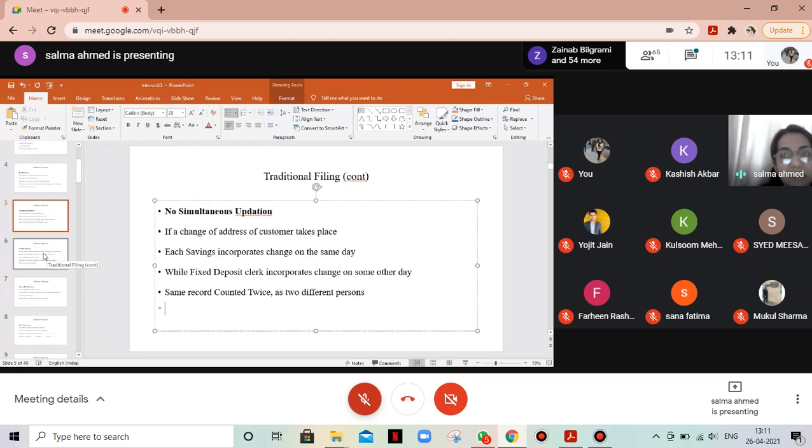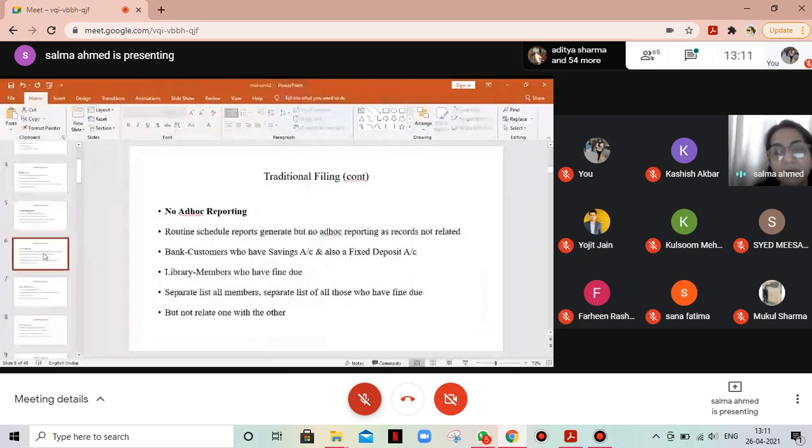So there is no simultaneous updation, where you update it once and the change gets incorporated everywhere. If he has a loan account, a fixed deposit account, a savings account, whatever the case might be, the change incorporated once is seen everywhere. This does not take place in a traditional filing system because each of them is recording data separately.